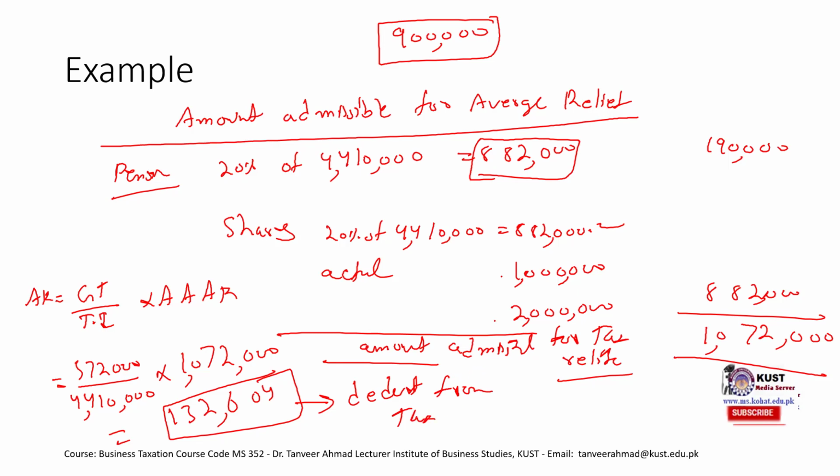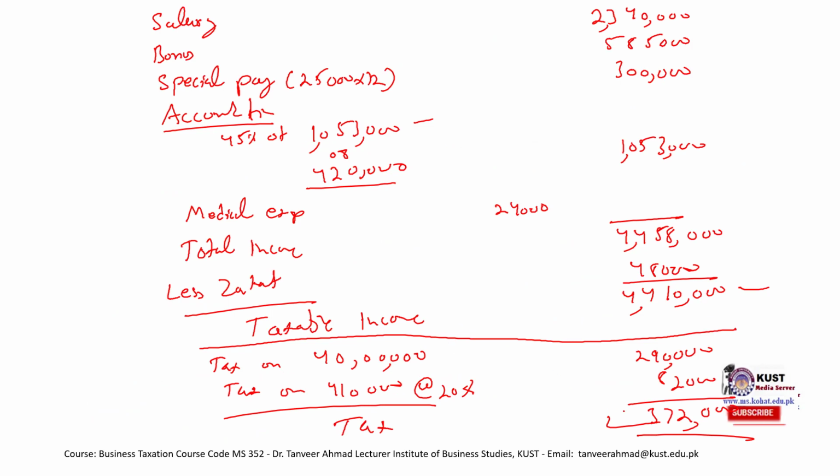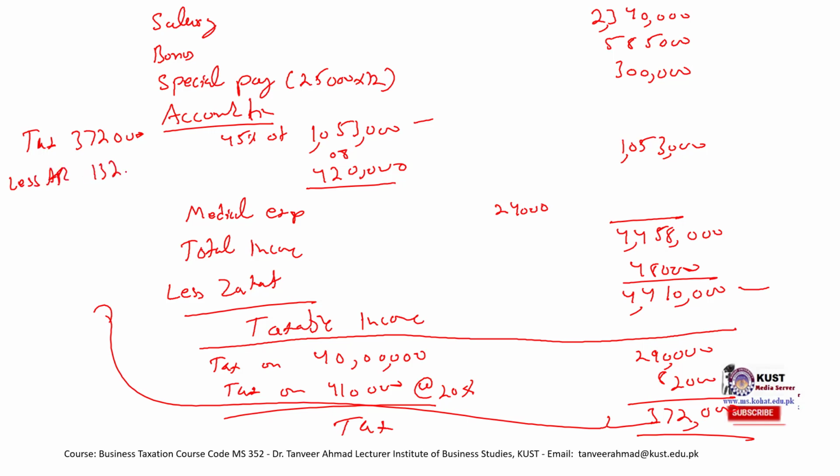So let's move back to previous slide. The tax we had to pay was 3,72,000. We would less the average relief, which is 132,604.